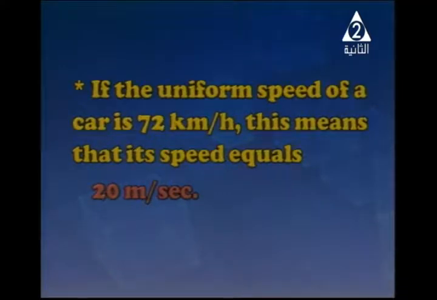We multiply 72 by 5 over 18. It's good to say that, my lover. This means we have 72 times 1000 divided by 3600. Remember, this means 60 by 60. It's a good question.